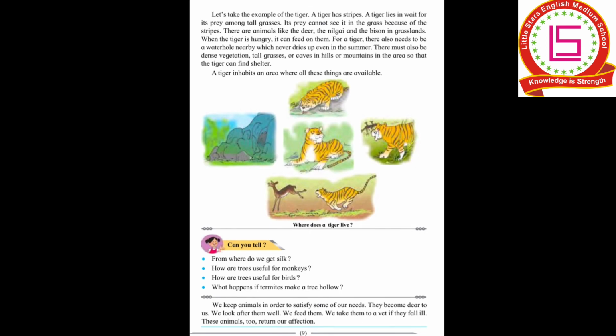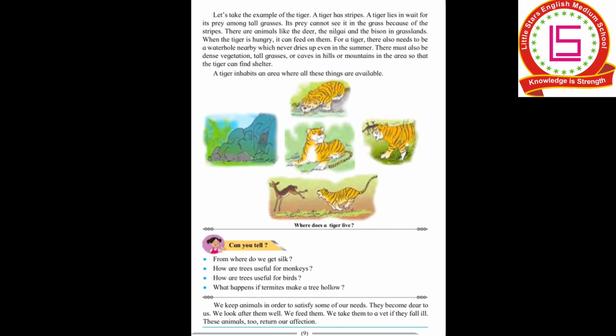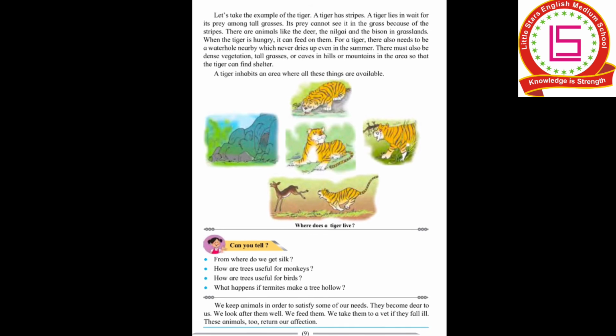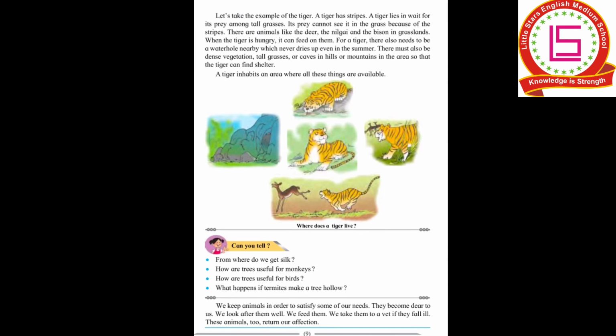Dense vegetation means tall trees or caves and hills in which he can eat his food very properly without any other animal interfering with him. Dense vegetation means tall grasses in which he can hide himself and easily find his food. So there must be dense vegetation, tall grasses, or caves in hills or mountains in the area so that a tiger can find shelter. A tiger inhabits an area where all these things are available.